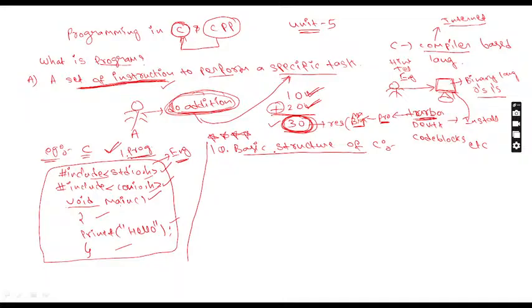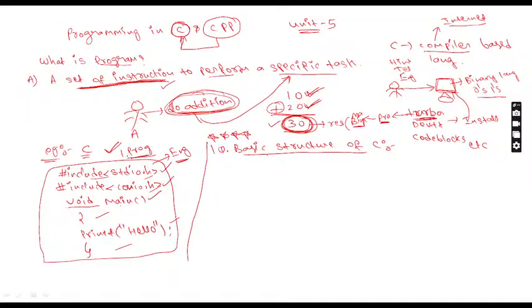The author gives one format, and in that format only you have to write the program. Sir, it is my choice, however I want to write. You cannot write like that, because in accounts also, a general entry has one format. If you draw the format itself wrong, then you post the entry. What is important here? Formats are important. After writing the format, you have to post the entries.